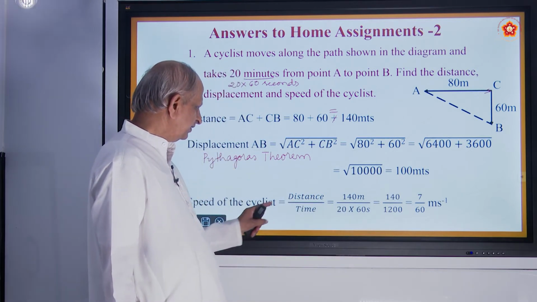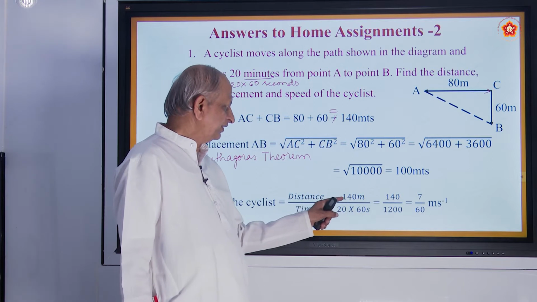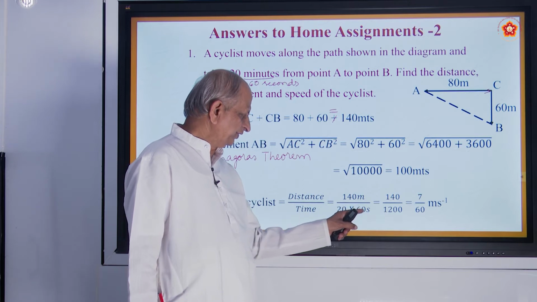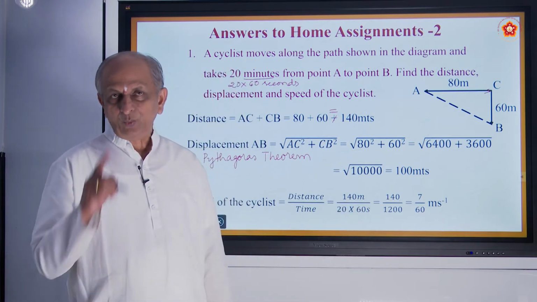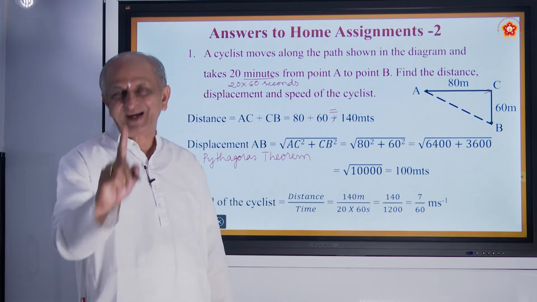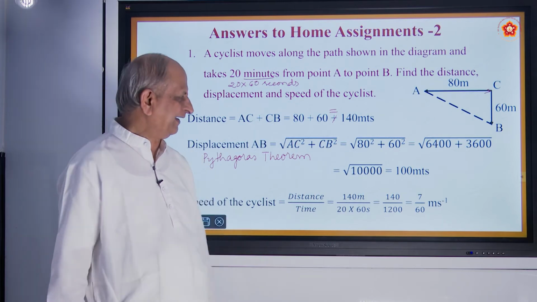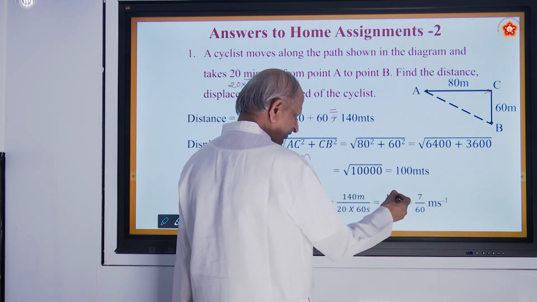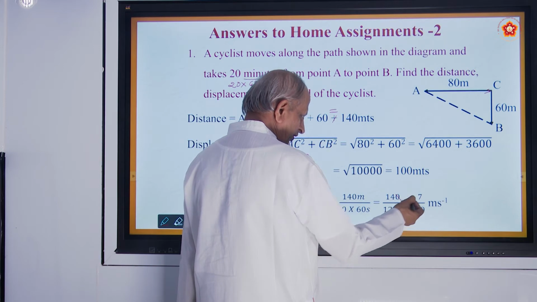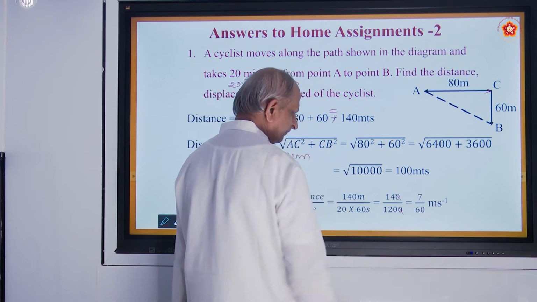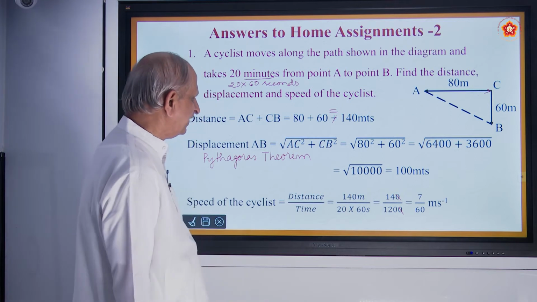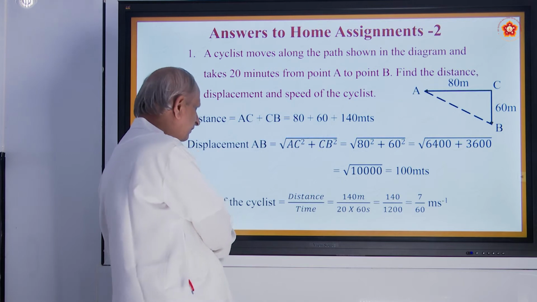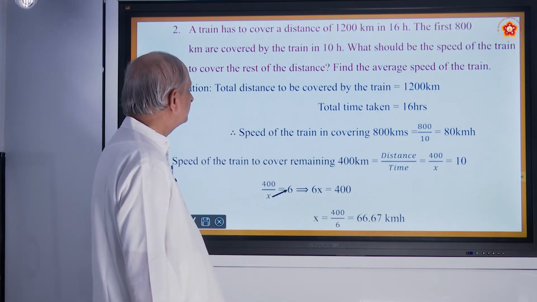Speed of the cyclist is equal to distance by time. Distance is 140. Time is 20 into 60. Why 60? 1 minute is equal to 60 seconds. Okay, that's why. So 140 by 1200, then 0 cancels. 2 7s are 14, 2 60s are 120, so 7 by 60 meter per second. Is it alright? It is a 2 marks question. Be ready for such questions in the exams.